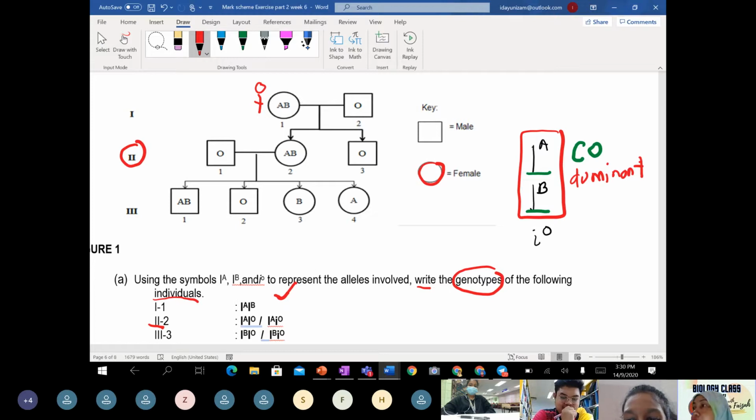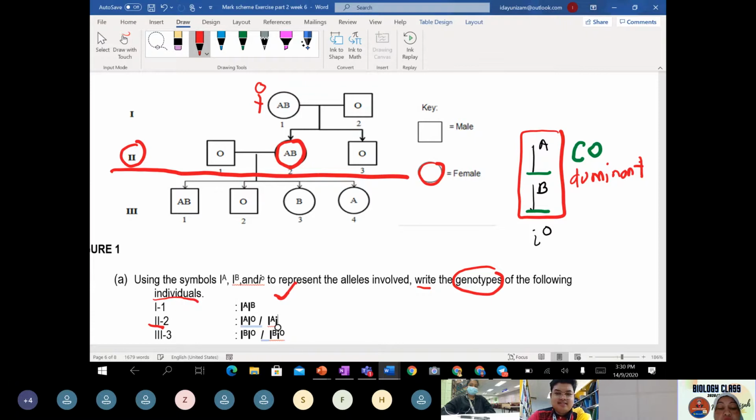Second generation, number 2, is supposed to be blood group A and blood group B only. The daughter, right? Yes. So this one, the answer is wrong.